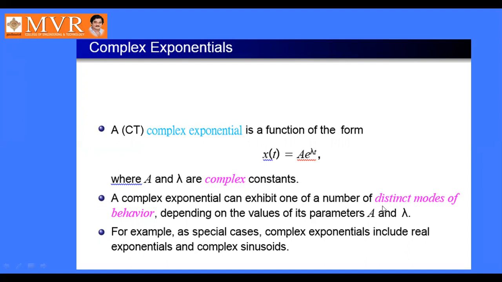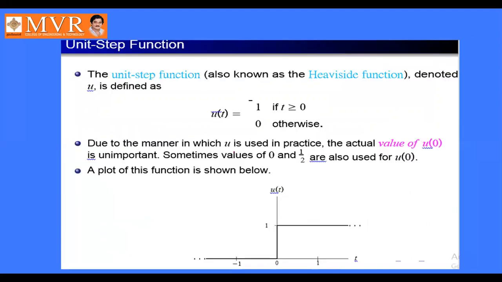For example, as special cases, complex exponentials include real exponentials and complex sinusoids.